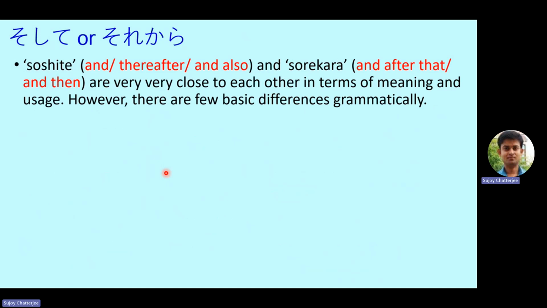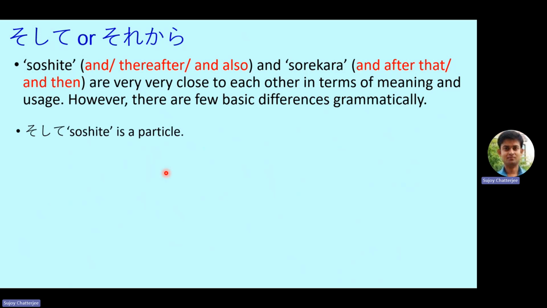Soshite, which means and thereafter and also, and sorekara, which means and after that and then, are very close to each other. So now we are moving towards sorekara. So soshite and sorekara are very close to each other in terms of meaning and usage. And most of the times they can be used interchangeably, but there are definitely some differences grammatically. So let's look at those.